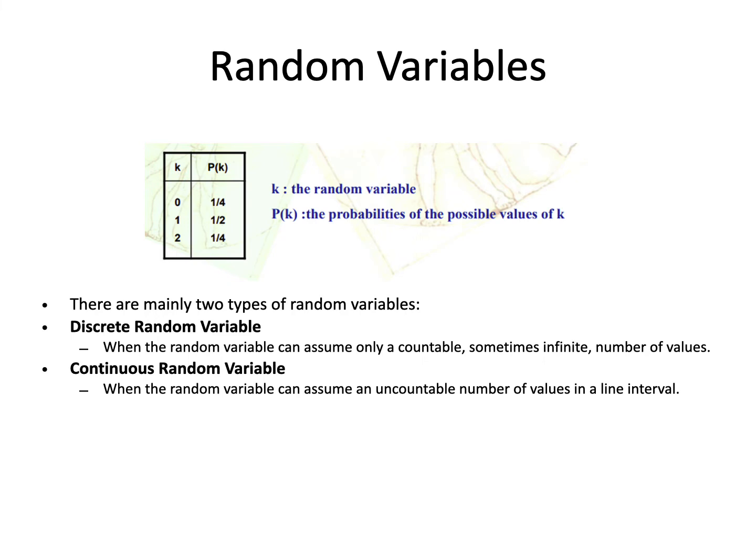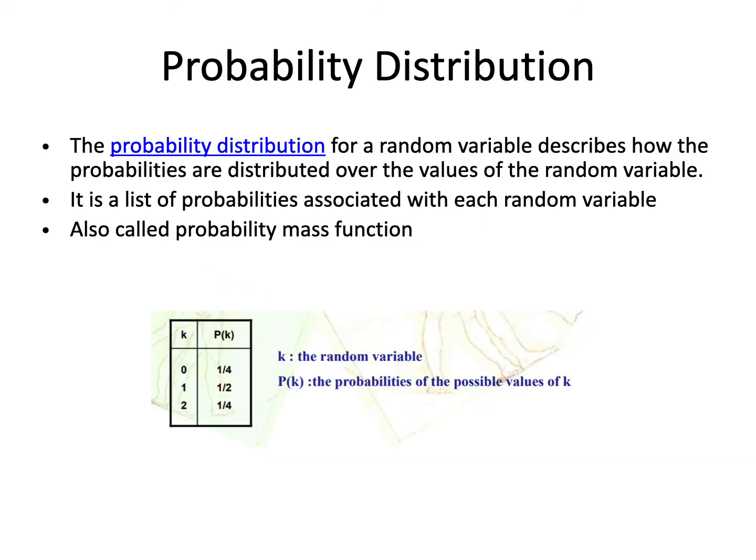The discrete random variable is one which may take on only a countable number of distinct values such as 0, 1 and 2. If a random variable can take only a finite number of distinct values, then it must be discrete. We also discussed the probability distribution of the discrete random variable.